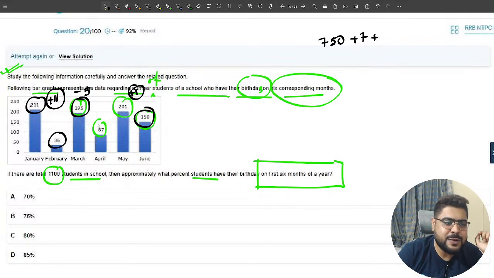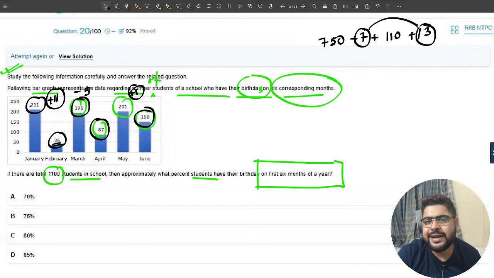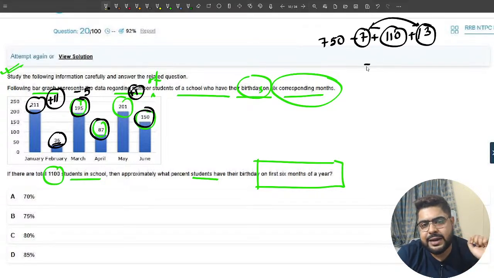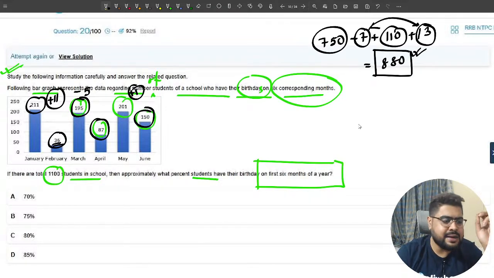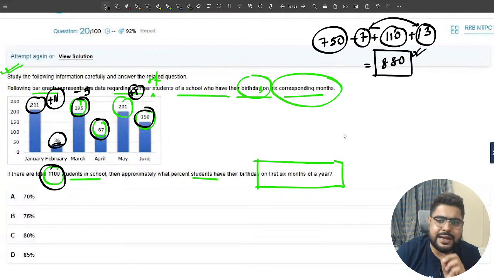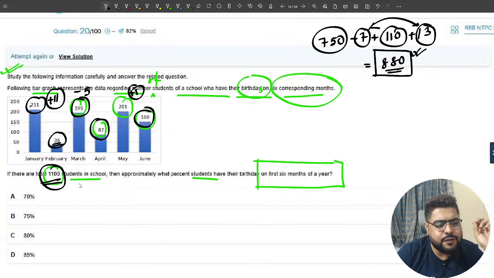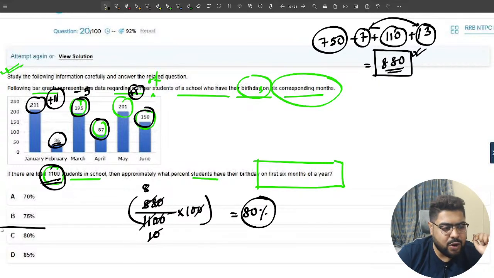Plus, sir, let's take these two. 80 into 30 is 110. Plus 6 and 7 is 13. 13 plus 7 is 20. That is 130. 110 plus 20, 130 plus 750. That is 880 students. 880 students out of 1100 students, they are asking percentage. Simple question: 880 is what percentage of 1100? 880 by 1100 into 100. Do the calculation quickly. 8, this is 11, this is 10, so 80% is your answer. Option number C.